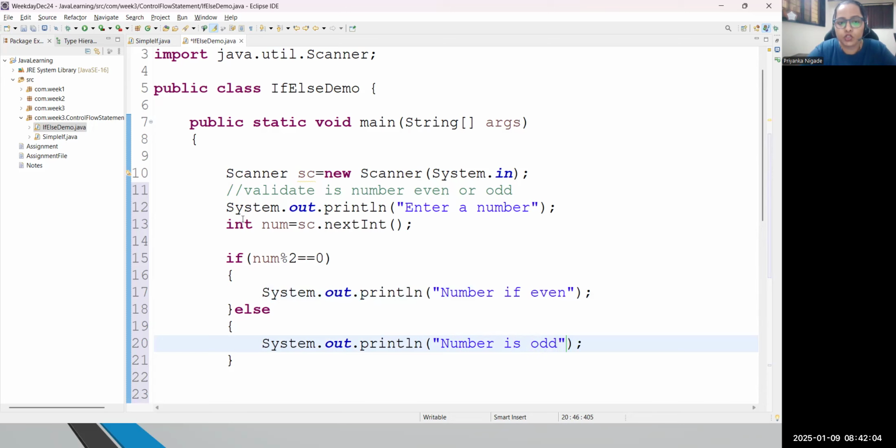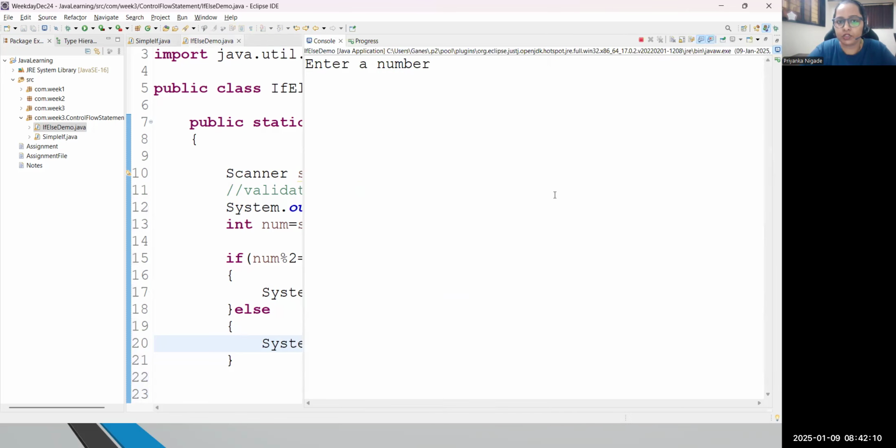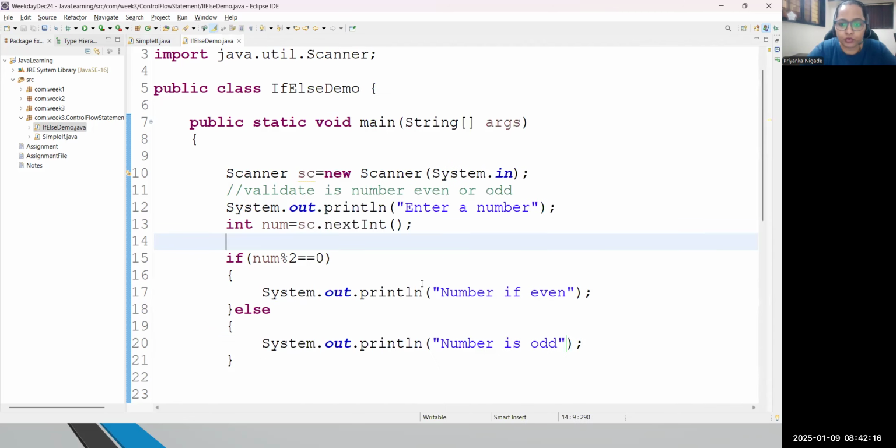Great, everyone. So this is our if else statement. Now please have a look. If I execute this code, enter a number, let me write 10 again, and see this: number is even. Okay, I have to change the message. Okay, but guys, which number is even? I want that number to be printed directly. I don't want this message with the word number in the form of a string.